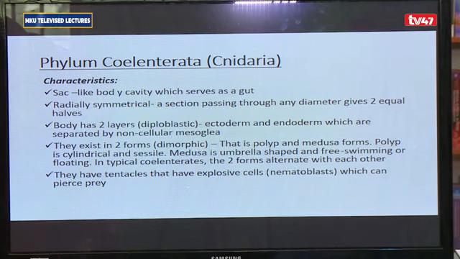The other characteristic is that they have tentacles that have explosive cells. So whether it is the polyp form or medusa form, they have tentacles. The tentacles in the polyp form are found on the upper end. On the medusa form, in the umbrella shape, they are found on the lower end. And the explosive cells that they have assist in the capturing of prey, and these cells are referred to as nematoblasts.